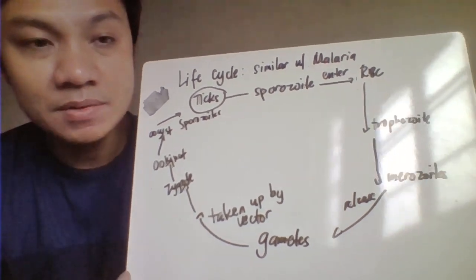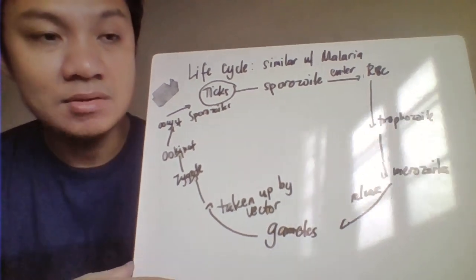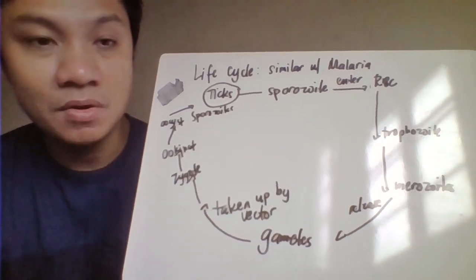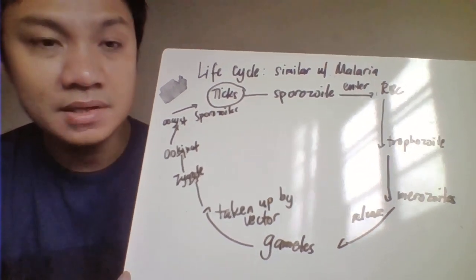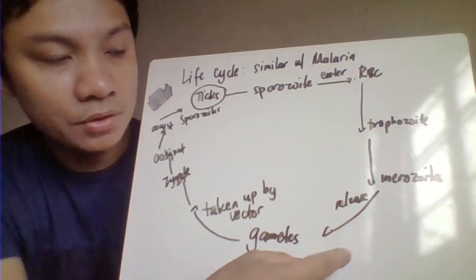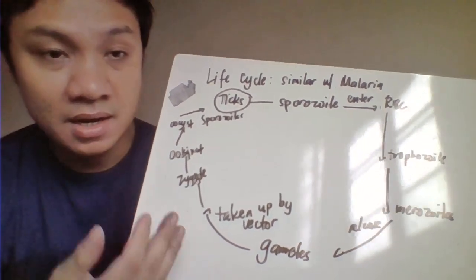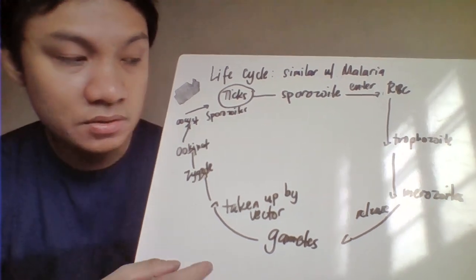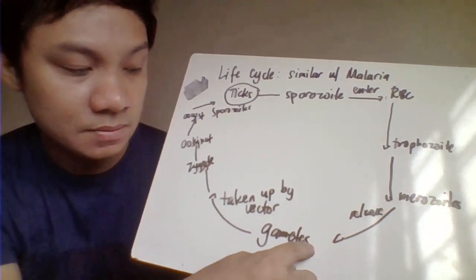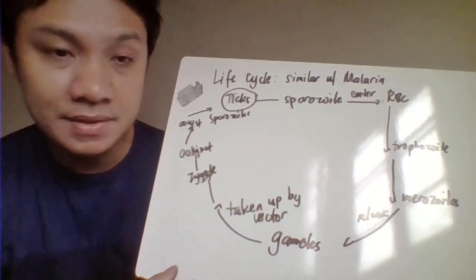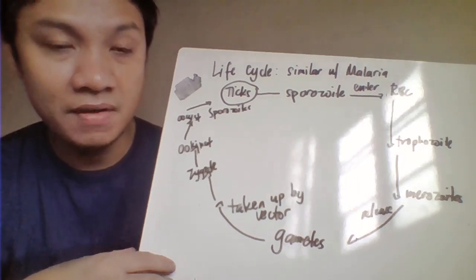And within the RBC, the sporozoite will transform to become a trophozoite, multiply, and become your merozoite. The merozoite will eventually be released out of the red cells, rupturing them, and go to your bloodstream. Then here comes again the next vector. It takes a blood meal, so it bites the infected patient. What it gets here would be your merozoites, which eventually develop into the gametocytes. The gametocytes are what will be ingested by your vector.